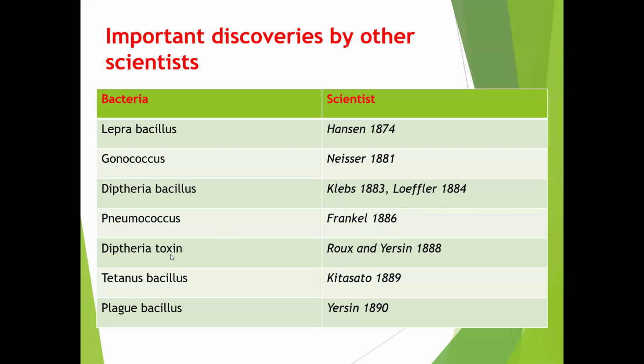And diphtheria toxin: Corynebacterium diphtheriae produces diphtheria toxin. This toxin was discovered by the scientists Roux and Yersin in the year 1888. Next, tetanus bacillus, that is Clostridium tetani. It was discovered by the scientist Kitasato in the year 1889. And the plague bacillus, the causative agent of plague, was discovered by the scientist Yersin in the year 1890.